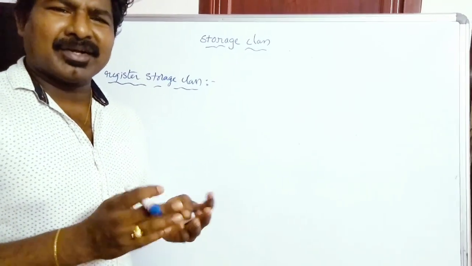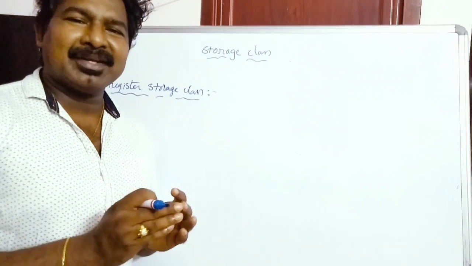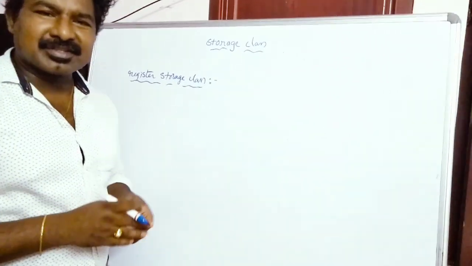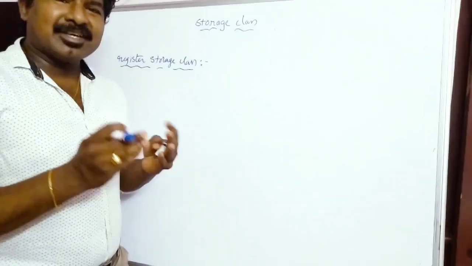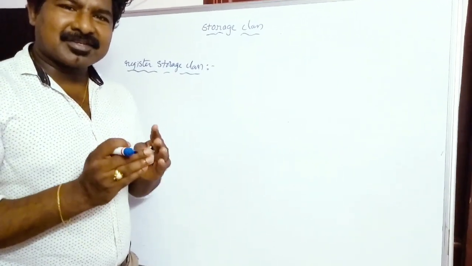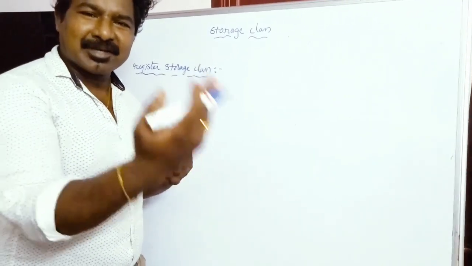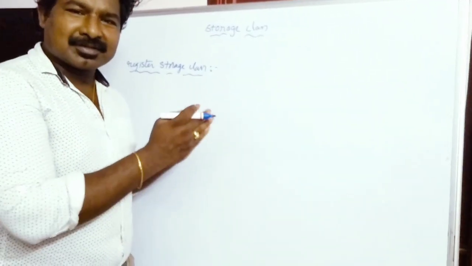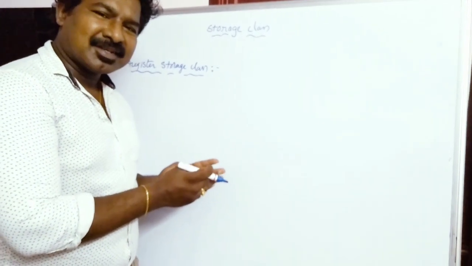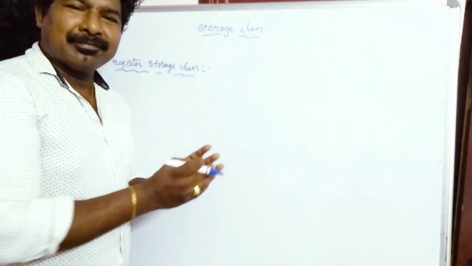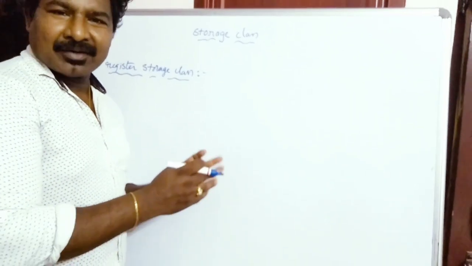Then what is the significance, or the advantage, of storing your variable in CPU registers? The CPU registers are present within the CPU, whereas your memory is away from the CPU. That means when your CPU wants to access the data of a variable, it is very easy to pick a value from the CPU registers than the value from the memory.